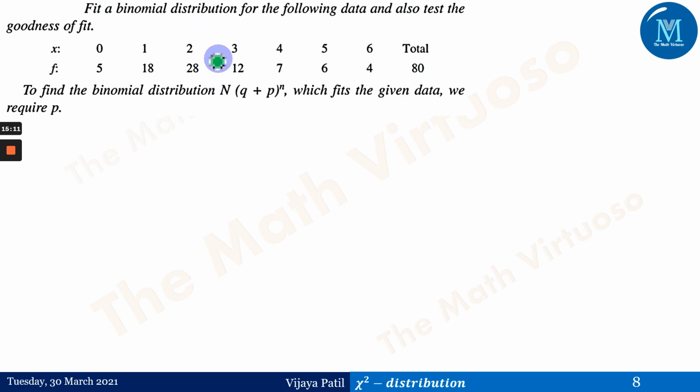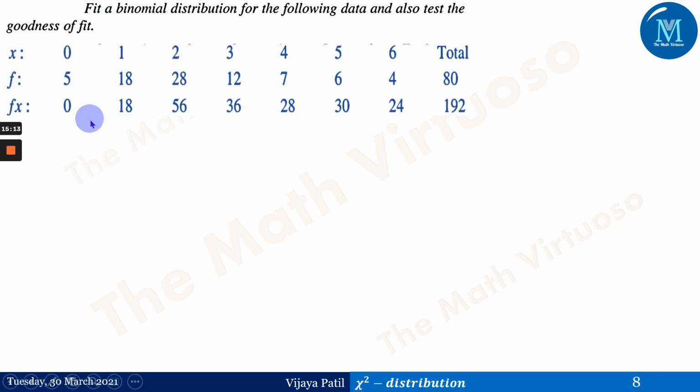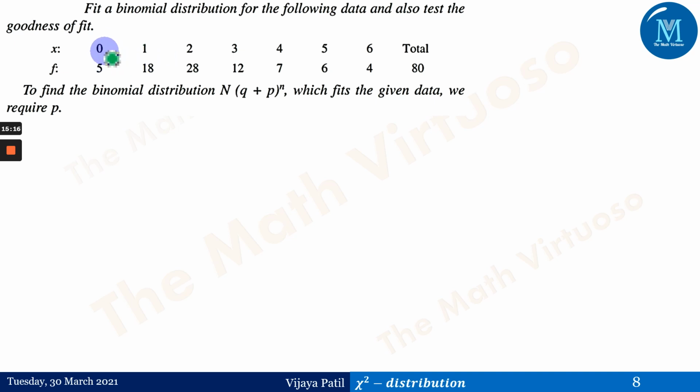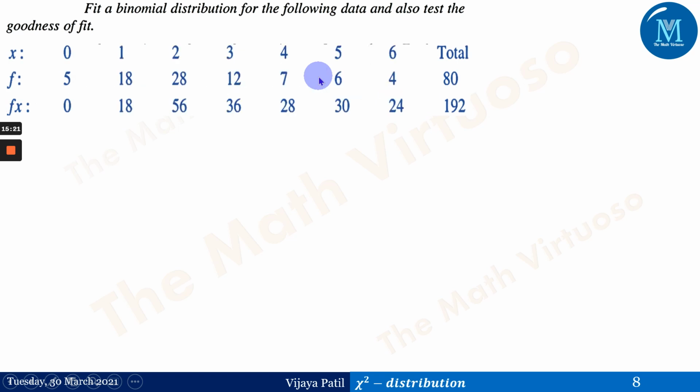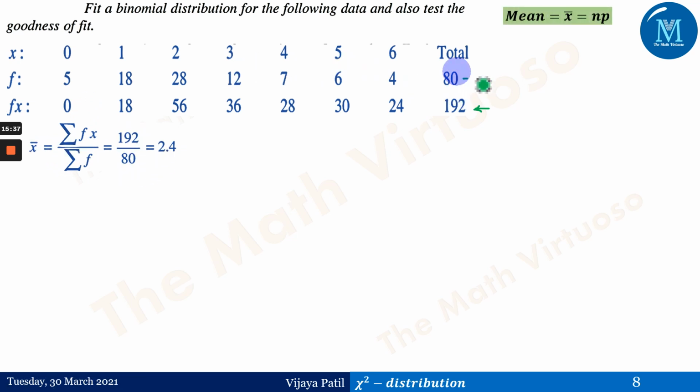Okay, so fitting the binomial distribution for this particular data. If you observe here, this data is given from 0 to 6, with frequencies 5, 18, 28 and so on. If I rewrite this and multiply x into f to form this third row, we get the addition as 192. Therefore, x bar is 192 upon 80, which is 2.4, because summation of fi is nothing but capital N. And the mean, x bar, is np.